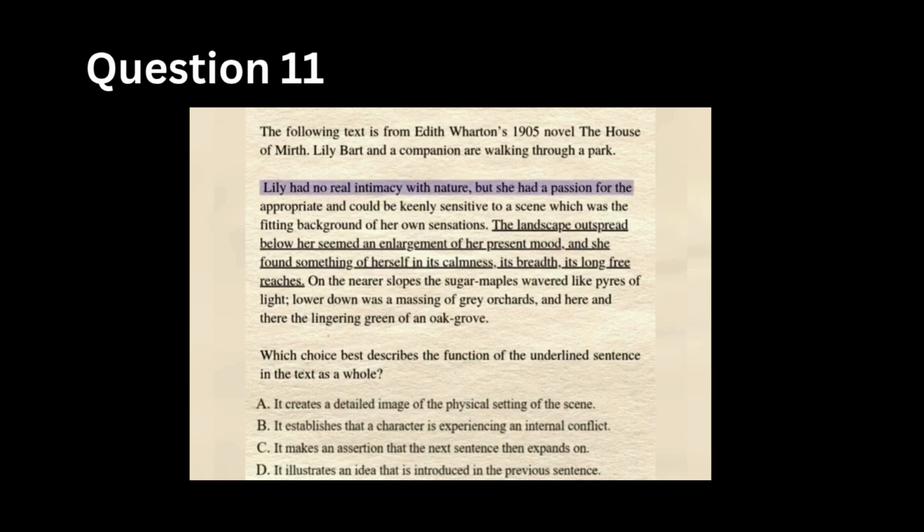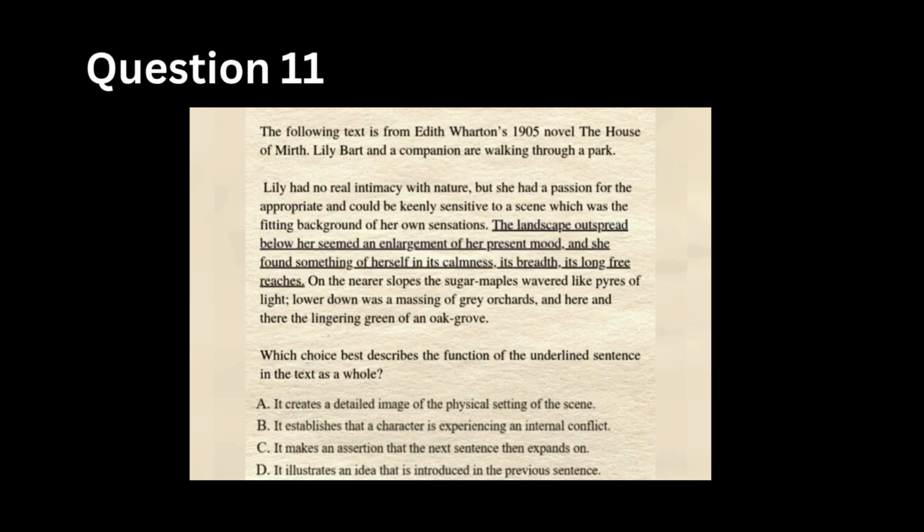Lily had no real intimacy with nature, but could be keenly sensitive to a scene which was a fitting background of her own sensations. So this establishes the idea that Lily connects her emotions to her surroundings. Now the underlined sentence: the landscape outspread below her seemed an enlargement of her present mood. This is showing the landscape reflecting her mood. So what is the function of that sentence? It's not introducing a new idea, it's showing an example of the idea from the previous sentence.